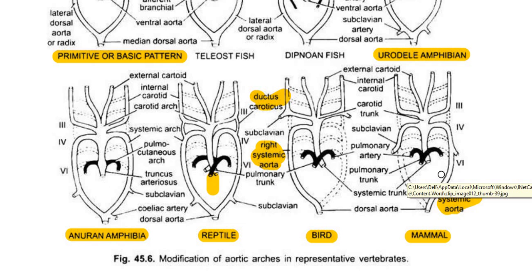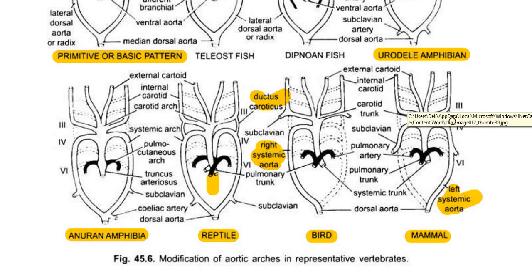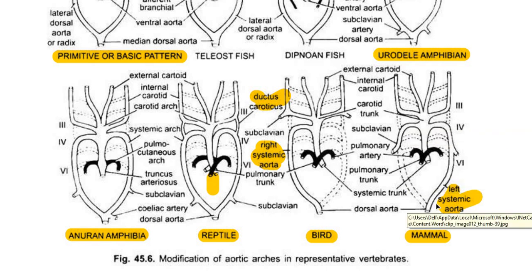So the left ventricle always has oxygenated blood, that is pure blood. So here pure blood is getting supplied to the brain through the carotid artery, and also from the dorsal aorta through the left systemic arch, it is supplying pure blood to other parts of the body.